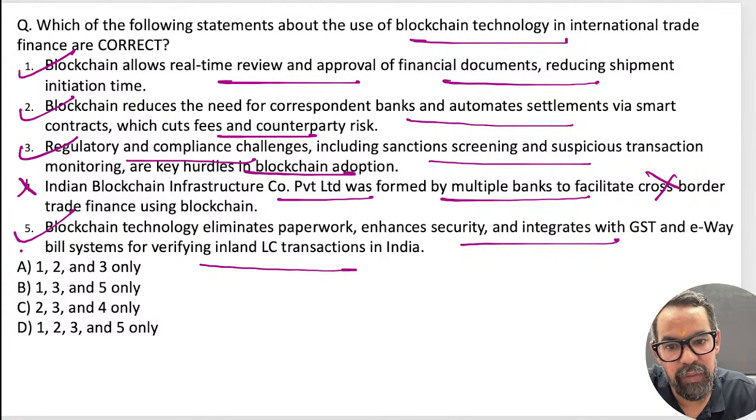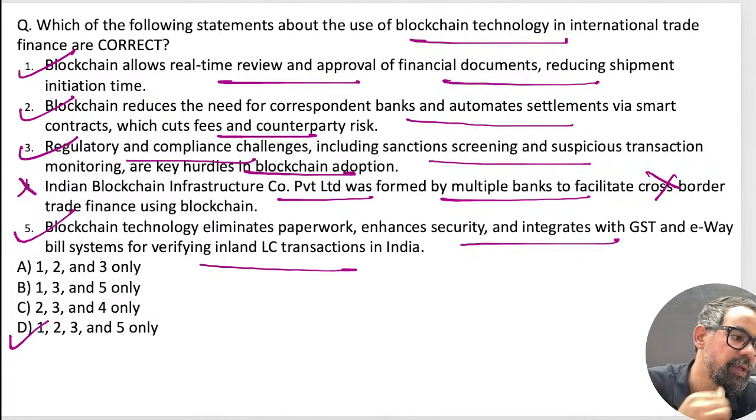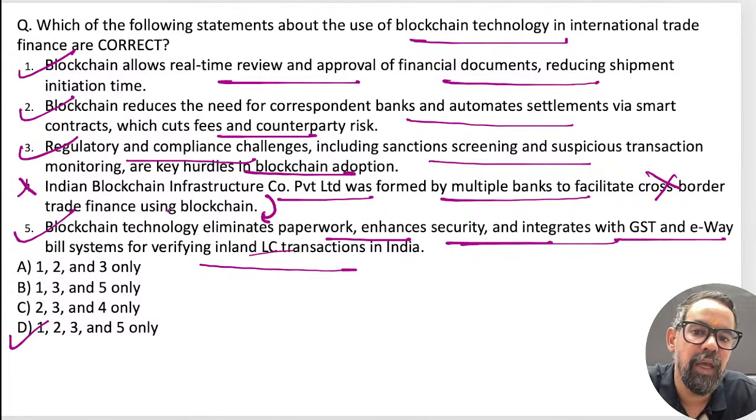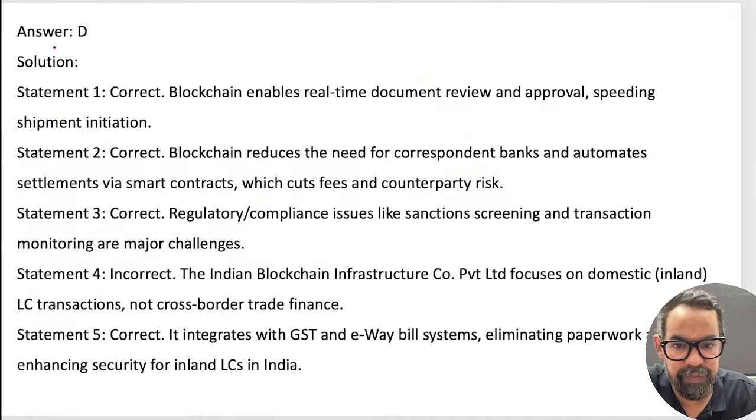1, 2, 3, 5. 1, 2, 3, 5 means option D must be right. Why is option 5 also correct? Blockchain technology eliminates paperwork, enhances security, integrates with GST and e-way bill. This question is actually around this India Blockchain Infrastructure Limited, huh? So D should be the right answer for this one.